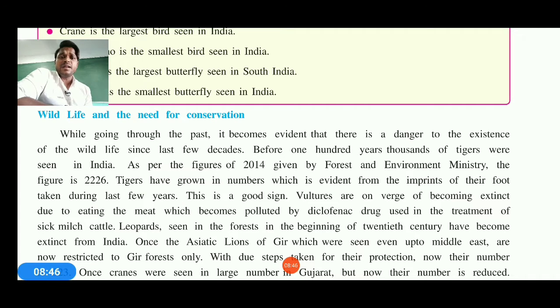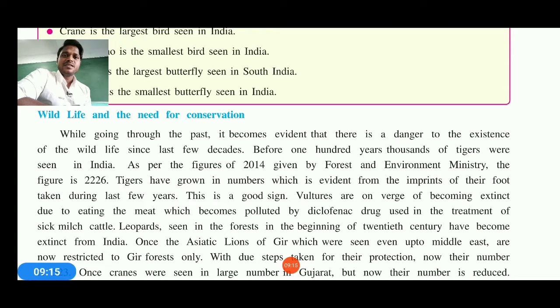Leopards are also seen in the forest, though from the 12th century they had become extinct, and now they are somewhat seen, but not that much. If you go into the detail of the Aravalli zone, you will find the leopard, because the Aravalli zone may not contain tigers or lions, but it can contain leopards. And if you really want to see the lion, you need to go to Sasan Gir.